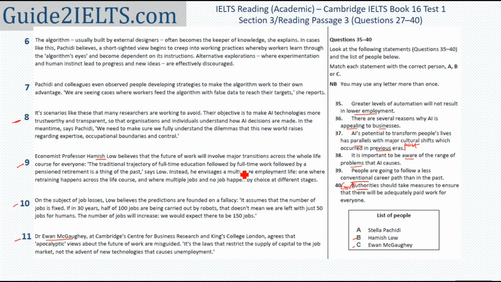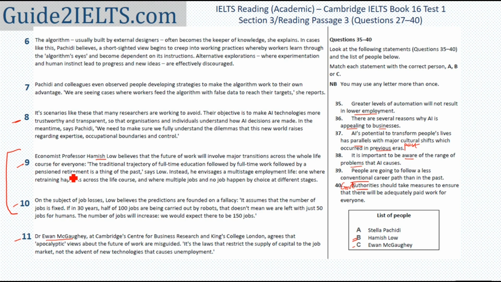I'll start with Hamish Lowe because there are just 2 paragraphs where this person is talked about. I'll start reading each sentence, but I'll stop wherever I understand what the sentence is saying and if I feel it has no mention of any of the given statements. So this person believes that the future of work will involve major transition across the whole life course for everyone. So we are looking at major changes.